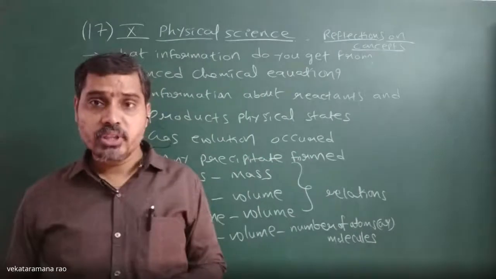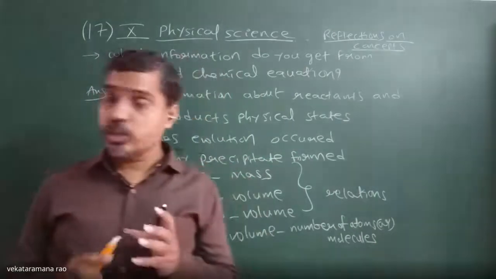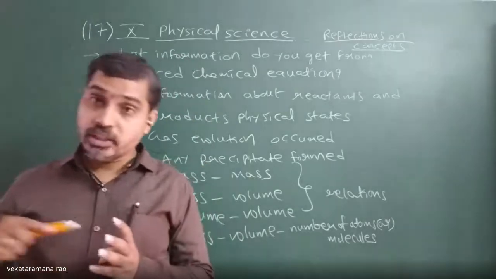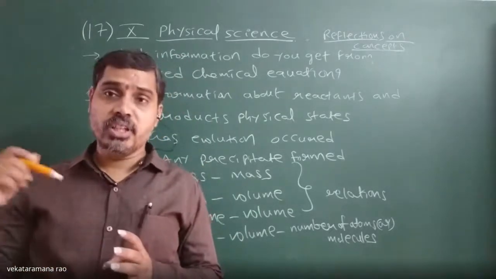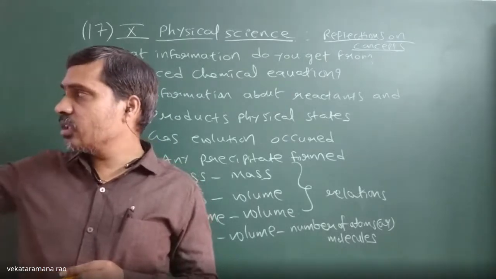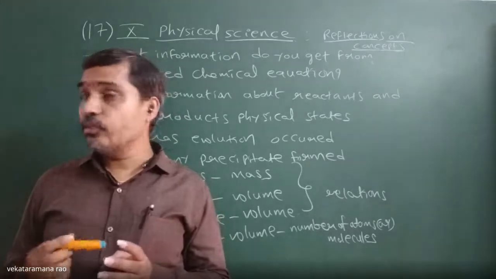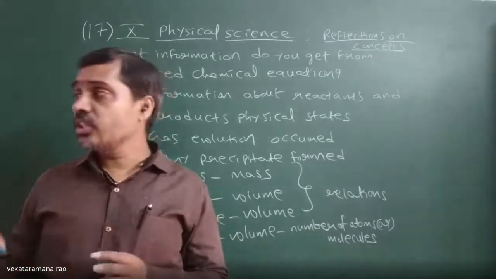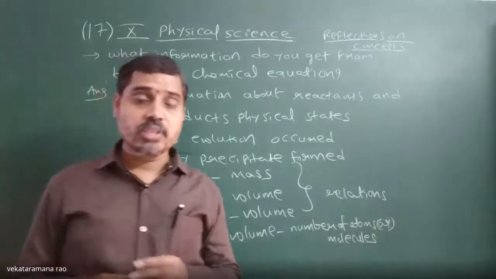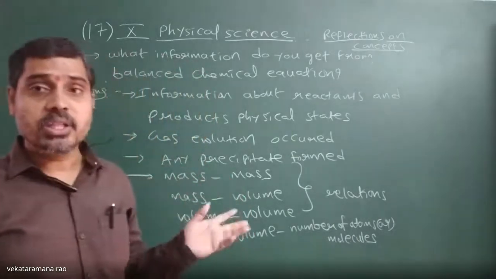So in that way we learn whether the reaction is thermochemical, and if so whether exothermic or endothermic, or whether it is photochemical or electrochemical.